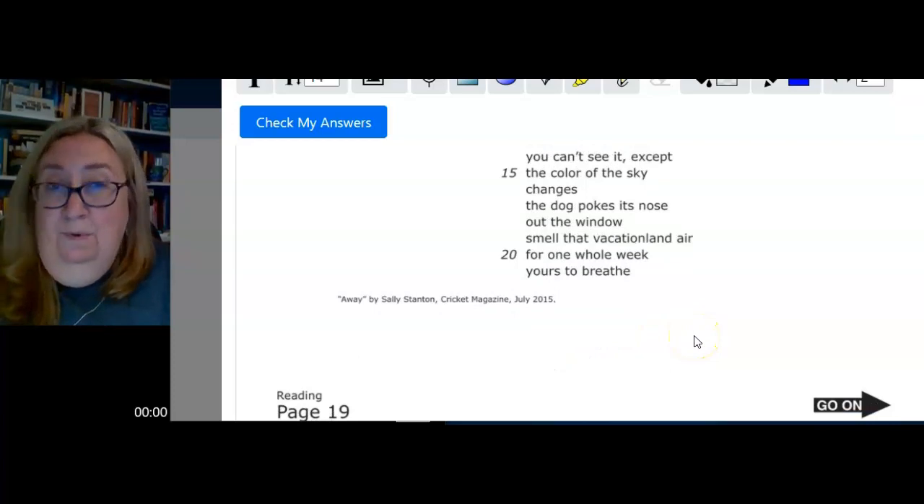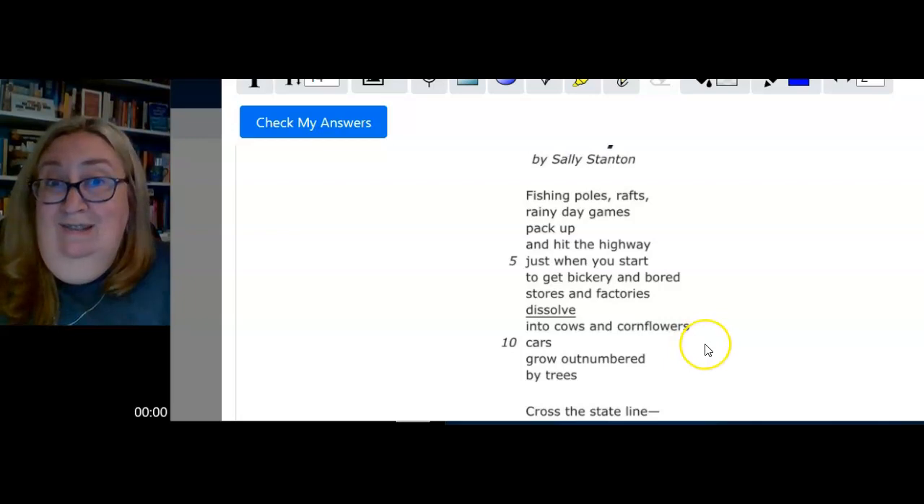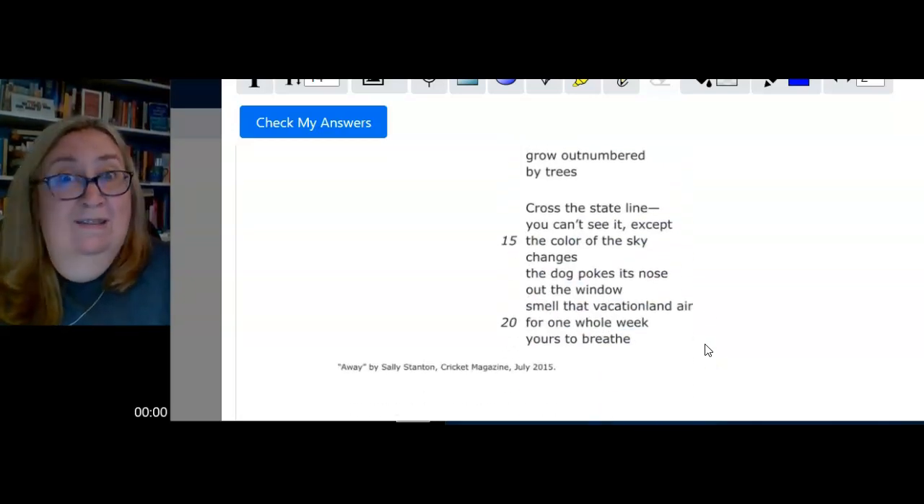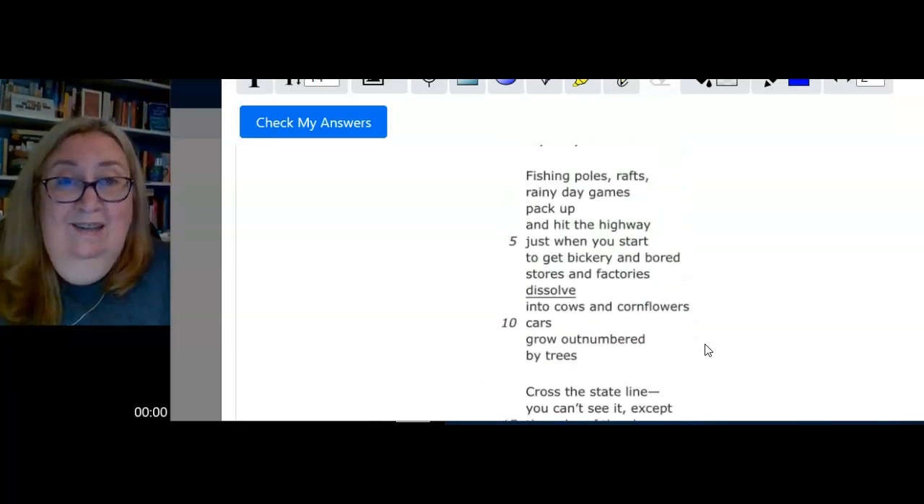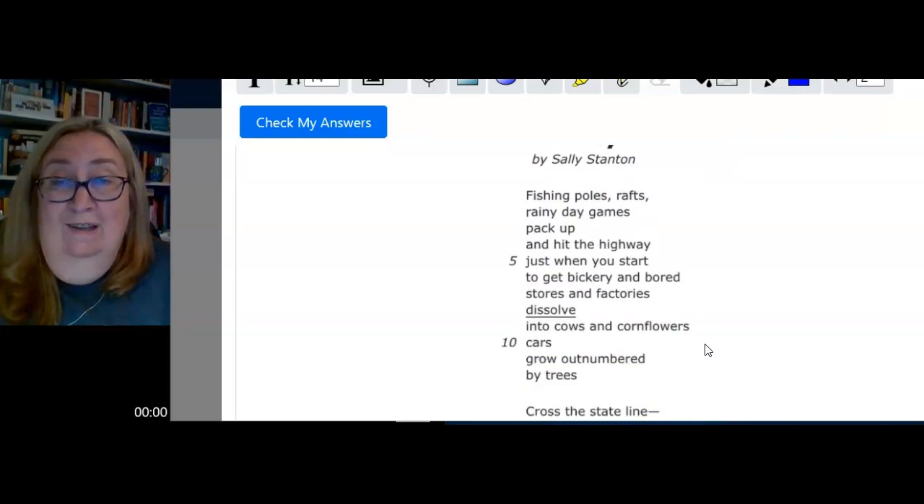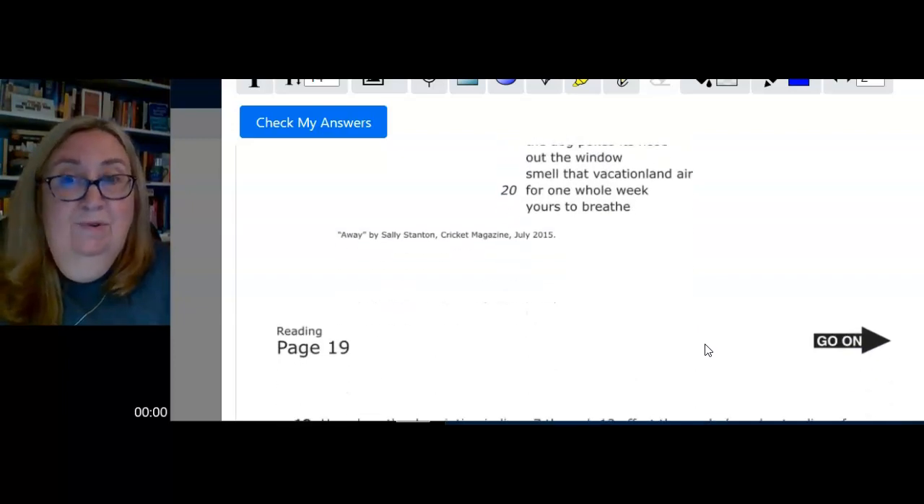It's kind of a different poem. I can't pull out sentences because there aren't any. I can't pull out rhyming words because there aren't any. It's definitely descriptive. It gives information to all of my senses. Let's see what these questions ask.